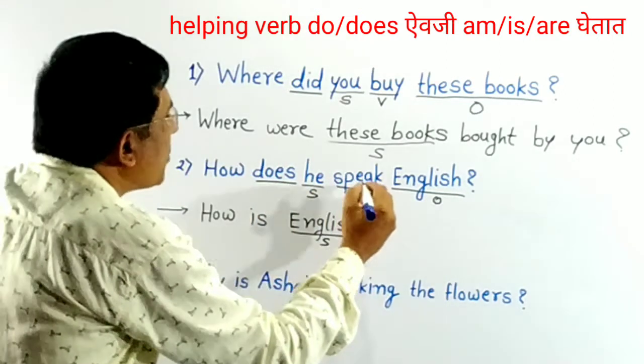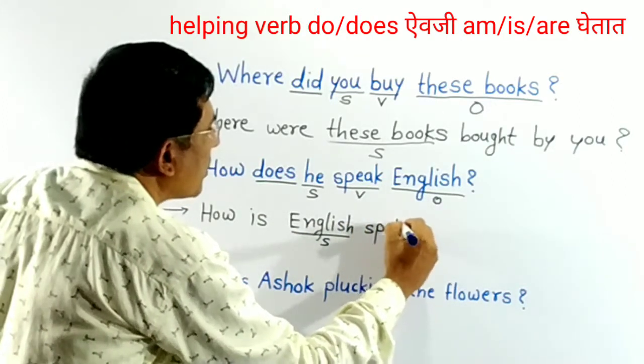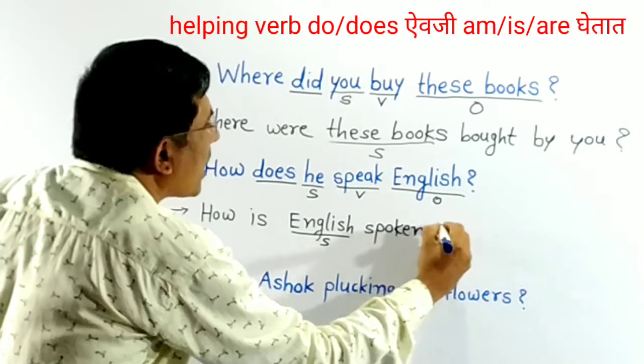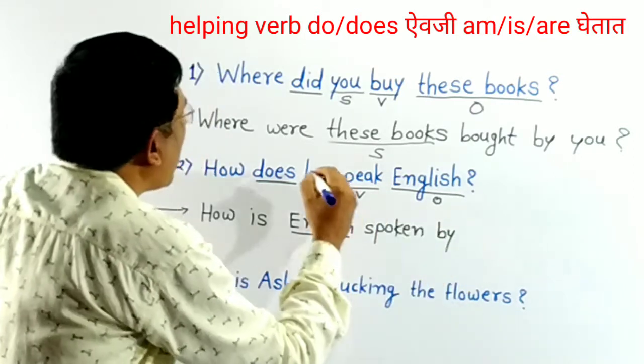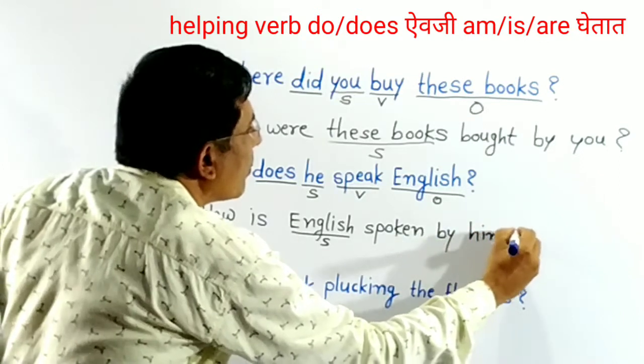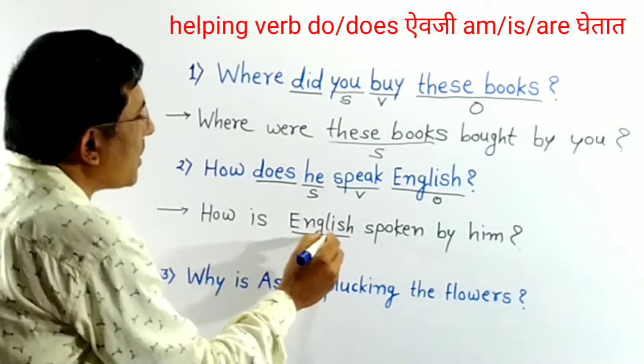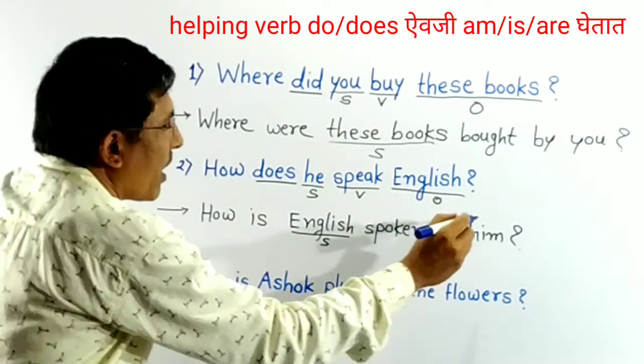Then write V3 form of speak, spoken. Then write preposition by, and here he becomes him. And our answer is, how is English spoken by him?